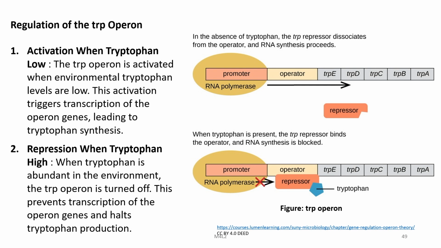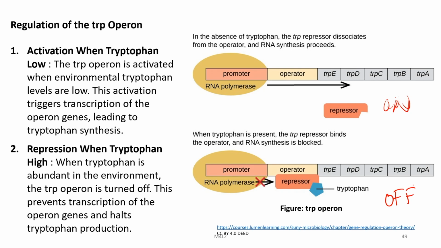So, in the absence of tryptophan, the tryptophan repressor will dissociate from the operator and RNA synthesis will proceed. When tryptophan is present, we do not need more tryptophan, so the repressor will bind to the operator and RNA synthesis is blocked. So, this is a simple switching on and switching off mechanism.